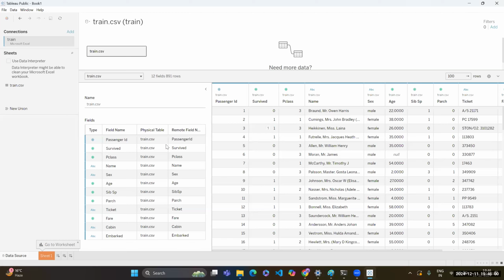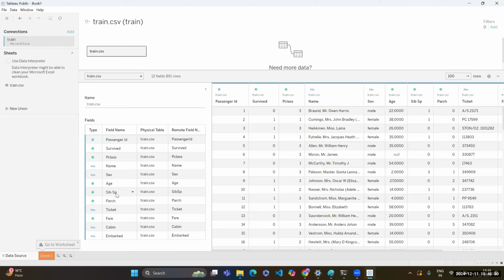The third one is the passenger class, called Pclass. The passenger class tells us in which class the passenger is traveling: first class, second class, or third class. So you can see there are three values, 1, 2 and 3. It is the class in which the passenger is traveling. Then the name, sex, and age are quite understandable.